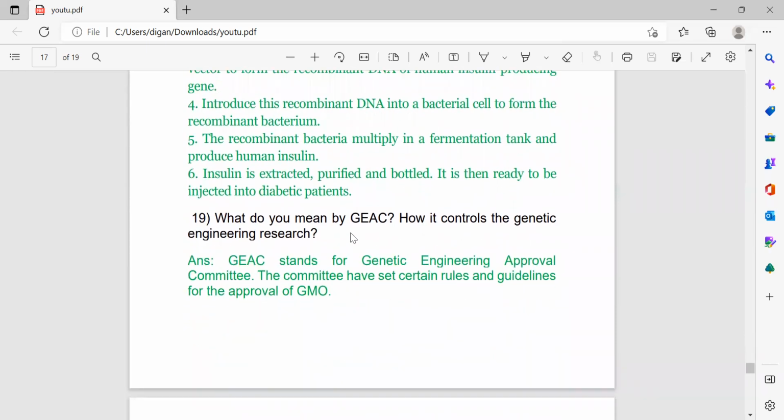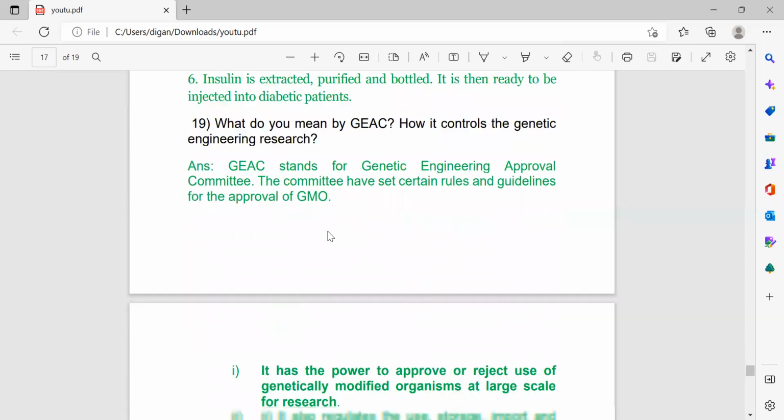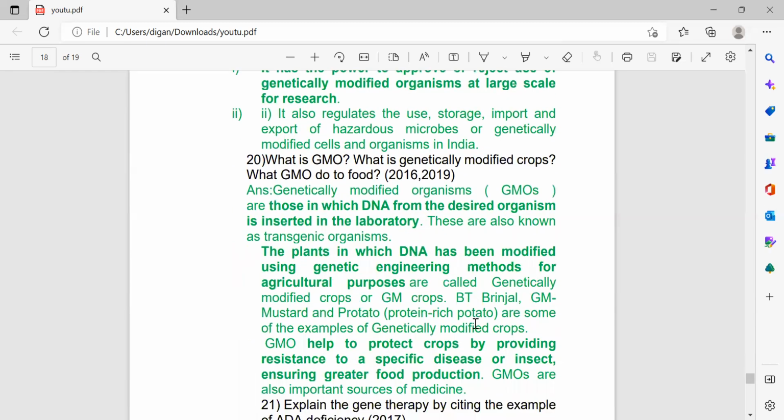What do you mean by GEAC? How does it control genetic engineering research? GEAC stands for Genetic Engineering Approval Committee. The committee sets certain rules and guidelines to approve GMO, meaning genetically modified organisms. It has the power to approve or reject the use of genetically modified organisms at large scale for research. It also regulates the use, storage, import, export of hazardous microbes or genetically modified cells and organisms in India.